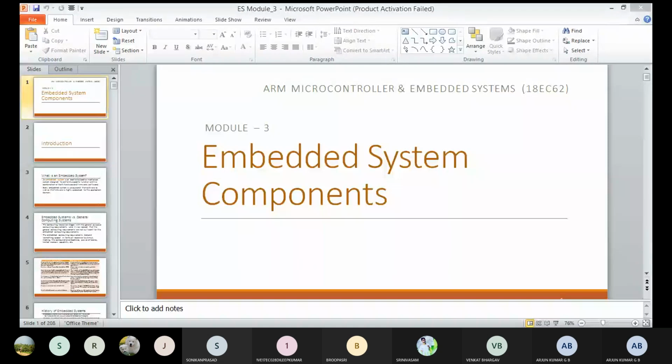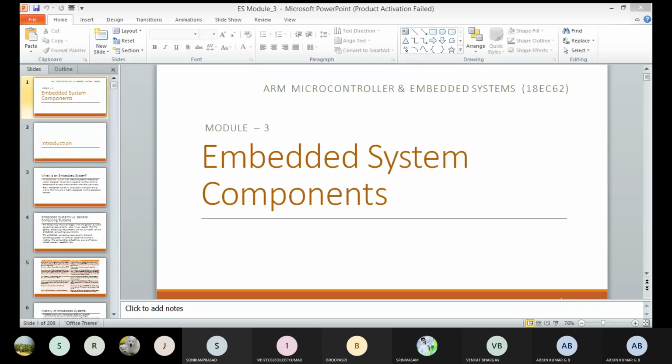The subject is embedded systems. In embedded systems, first we discuss the components. After that, the application-oriented contents we discussed in module 4. Come to module 3: we are discussing what components we use in this module.